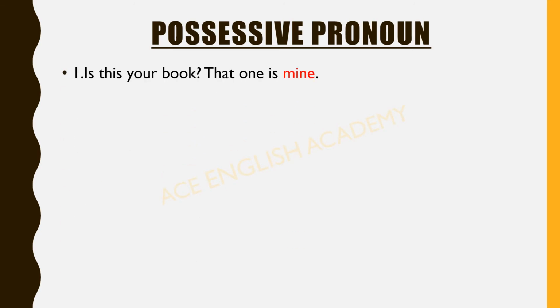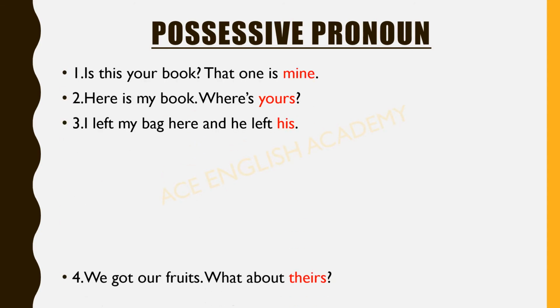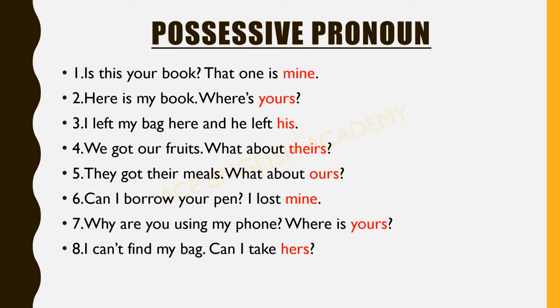So here comes the possessive pronoun now. What are the possessive pronouns? See here, all the examples. Is this your book? That one is mine. So here this is a possessive pronoun, and here this your is a possessive adjective. But we will not discuss this in detail because we are here for the pronouns. Here is my book. Where is yours?